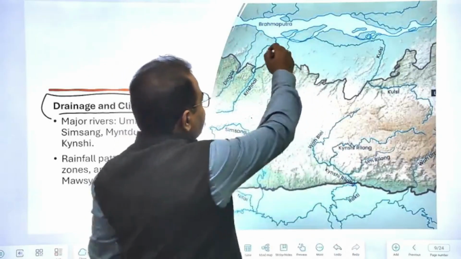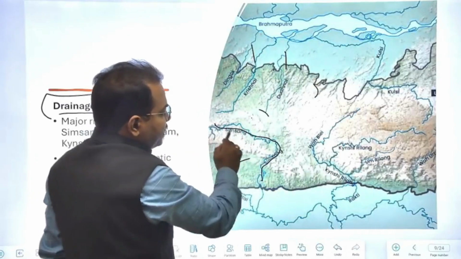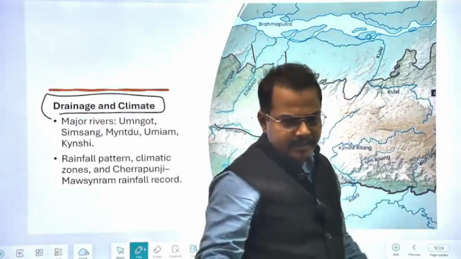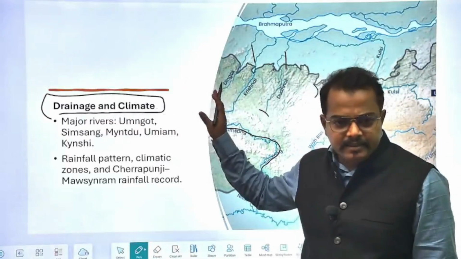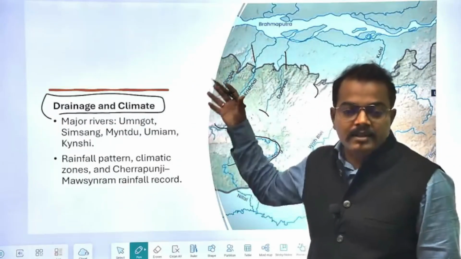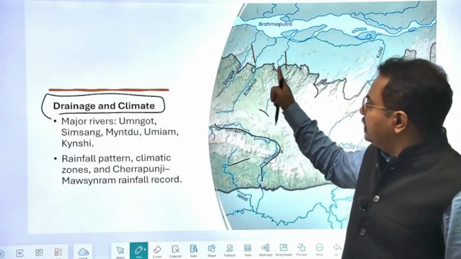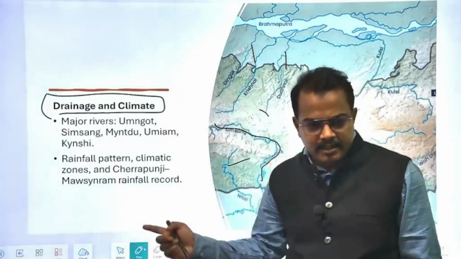Okay. So suppose the rainfall is here, and this area is a depression. So from this river, all the water will flow away to the ocean, to the sea, if there is a sea, or to the adjoining major river. This is called the drainage system, how the water drains out from an area. So you have to understand what other rivers are present in this region.